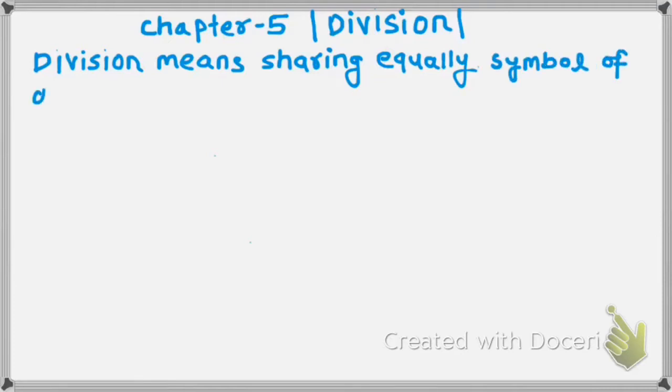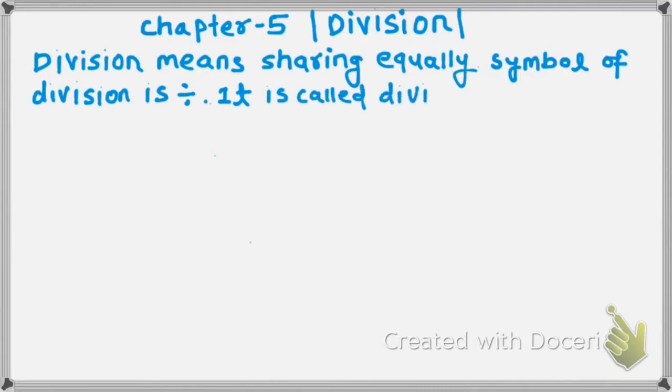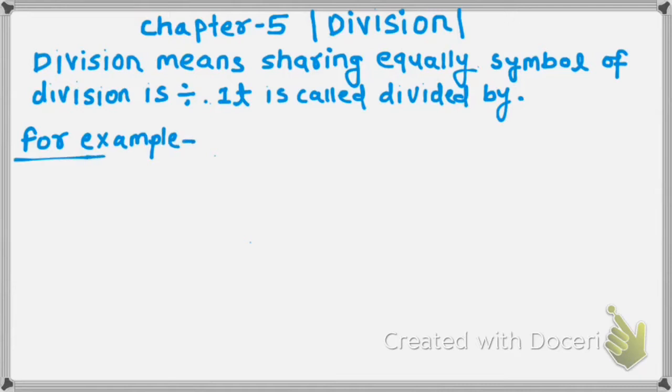The symbol of division is this. Okay, it means divided by. It is called divided by. For example, 10 divided by 5. So this sign means divided by. Let's divide 10 by 5. What will we get?